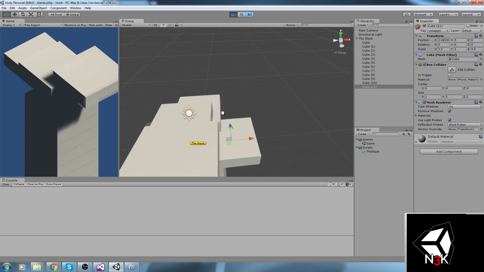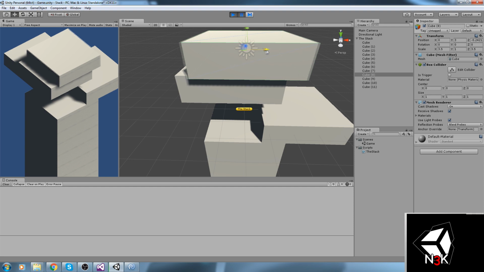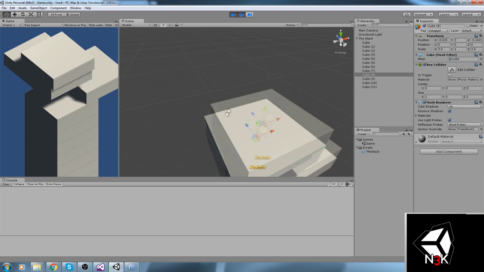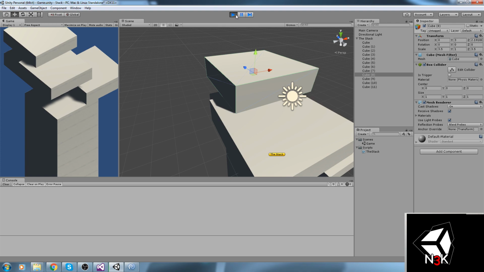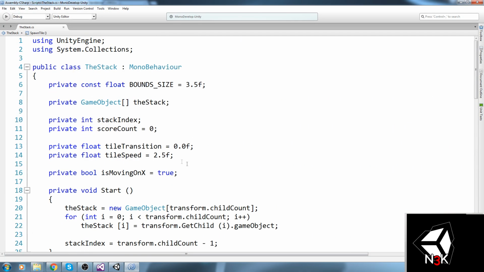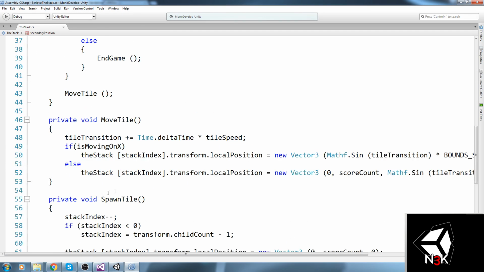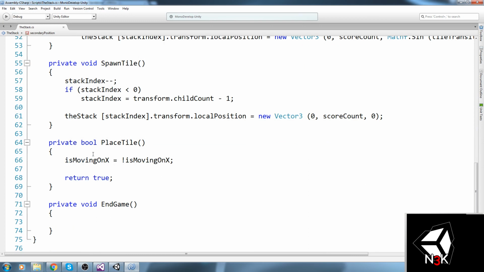Now, obviously, in the game, this is not allowed. It should actually be placed over here. It should be right on top of the other object. Now, in order to keep that position, what I was thinking about doing is actually having a float. So, another float. So, private float, secondary position. Simple as that. And whenever I place the tile, I'm going to be setting it on whatever it is. So in case I'm moving on the x-axis, then the secondary position would be the z-axis.